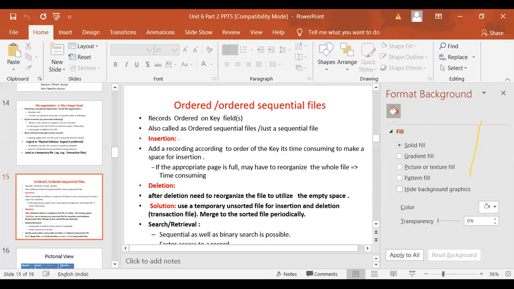Is it clear? But implementing an ordered sequential file is a very difficult task right now, and sometimes time consuming, and students sometimes face problems, so we are not giving it. But if you can do this, you can make changes in your 11th assignment according to the sequential file organization methodology. Any doubt about this? Have you understood? Any query? Now for the 11th assignment and the sequential file, you have to map whether what you are implementing is a sequential file.